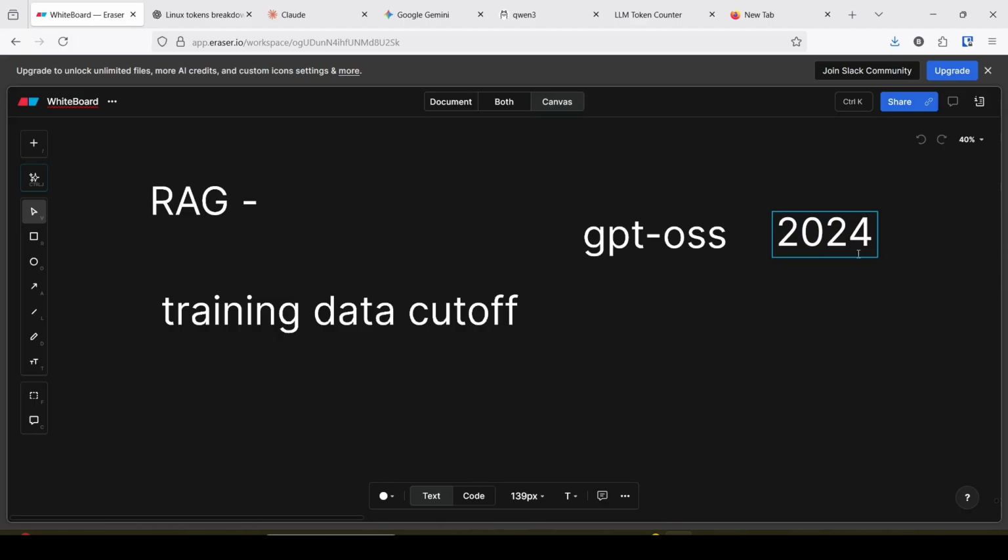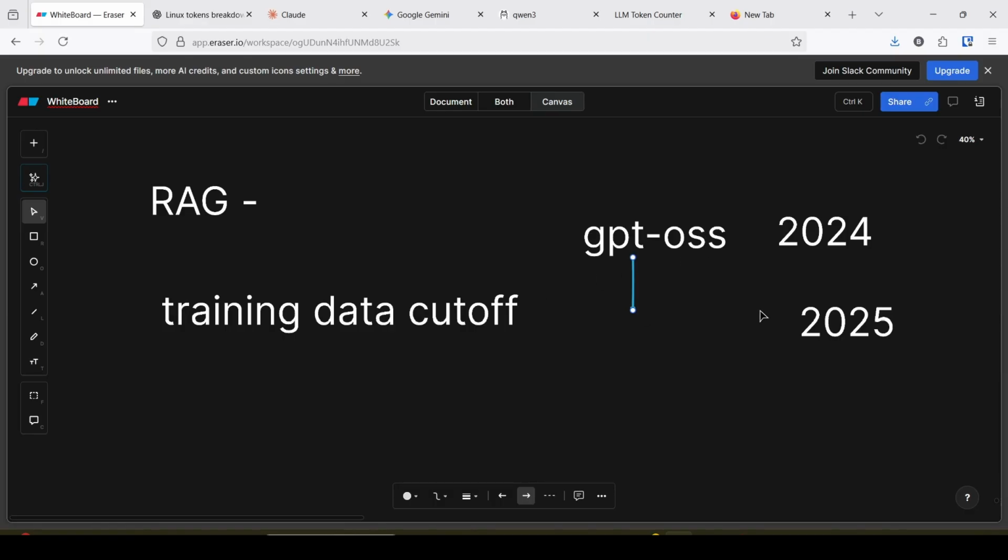Beyond 2024, the data is not trained. If I ask a question about 2025, the LLM cannot answer it. It does not generate any response beyond the cutoff date.